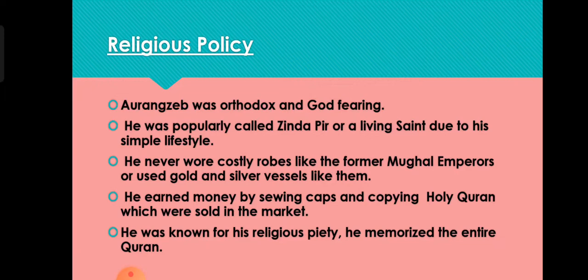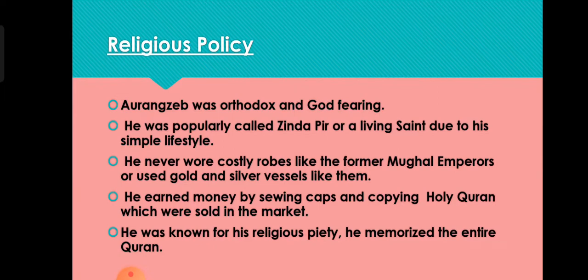He never wore costly robes or used gold and silver vessels like the former Mughal emperors. He never used any such costly things. He earned money by sewing caps and copying the Holy Quran, which were sold in the market. He was known for his religious piety and he even memorized the entire Quran.